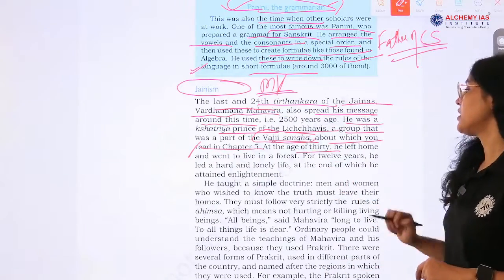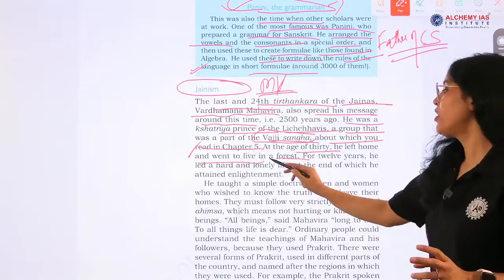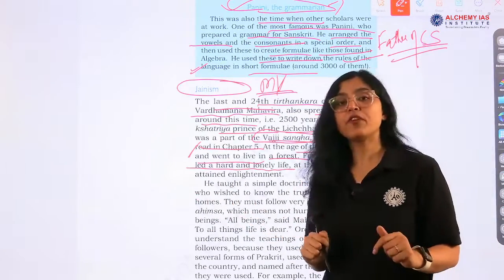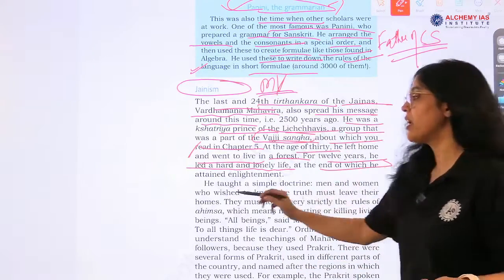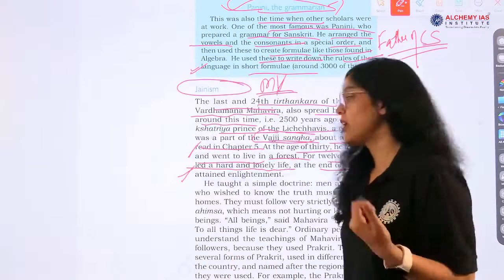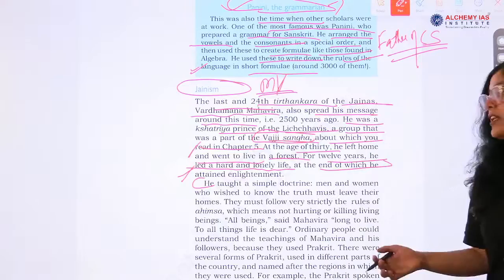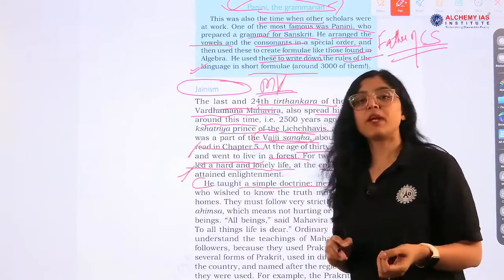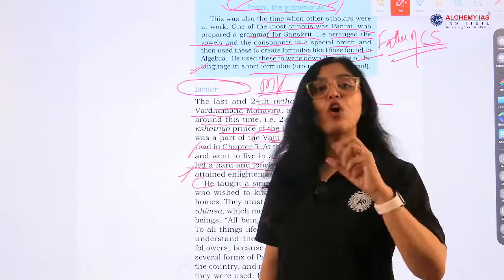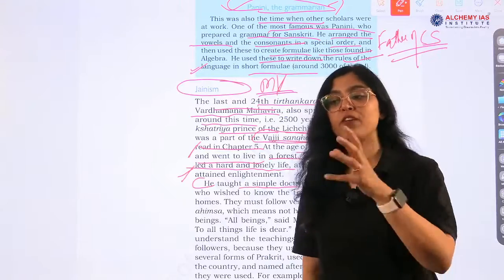At the age of 30, Vardhaman Mahavira left home and went to live in a forest. For 12 years he led a hard and lonely life, and then he gained what? Kaivalya, enlightenment, right. Now the teachings of Mahavira, very, very important. What were the teachings of Mahavira? Simple life, non-violence, love, kindness, and respect for everyone.